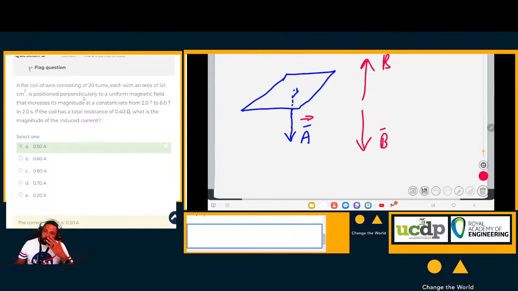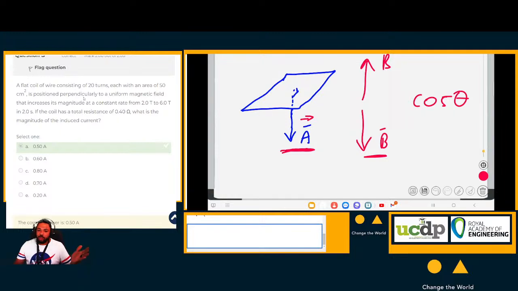Okay. Now, in either situation, whether the magnetic field is up or down, it means this. Remember that cosine theta is the angle between these two vectors, the area vector and the magnetic field vector. But in this case, these two will be parallel. Even if it's pointing upwards, it's still parallel. Does that make sense? Yes, sir. Now, when two things are parallel, the angle between them is either 180 or 0 degrees.